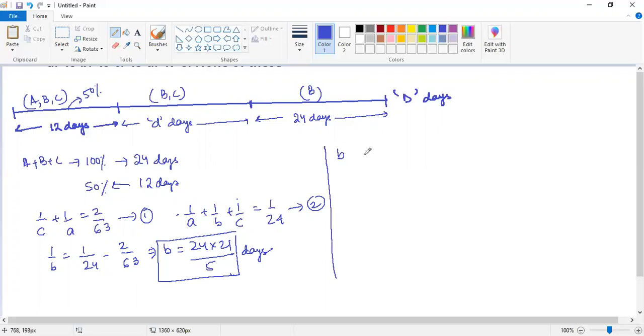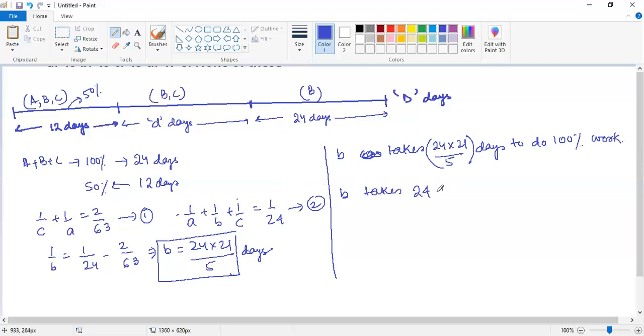So B takes 24 into 21 divided by 5 days to do 100% of the work, right? 100% of the work. I hope everybody agrees with me on this point. So B takes 24 days to do how much work? That is something we need to figure out, because we are focusing on the last 24 days, right?